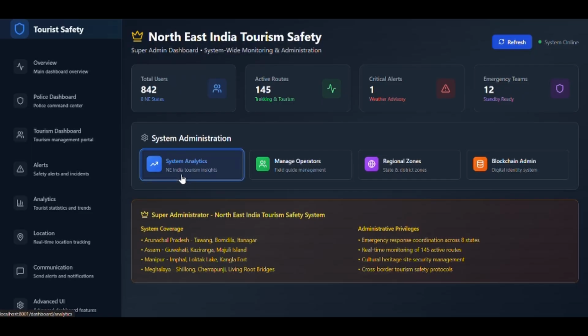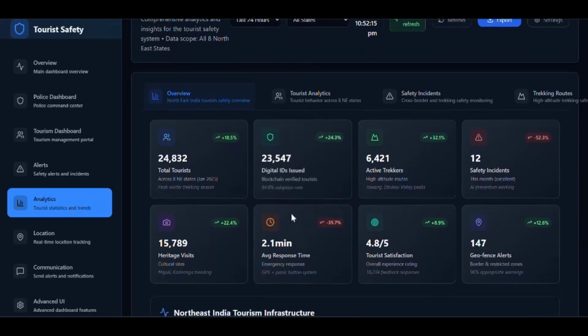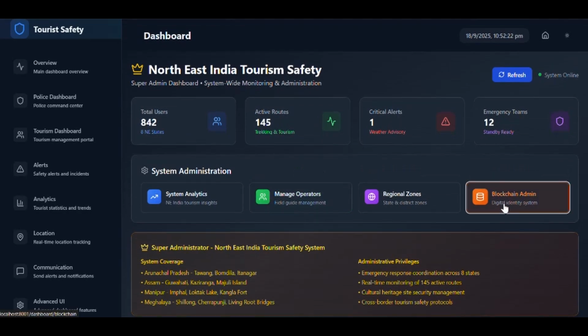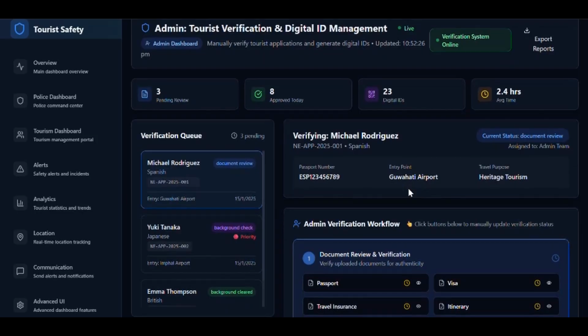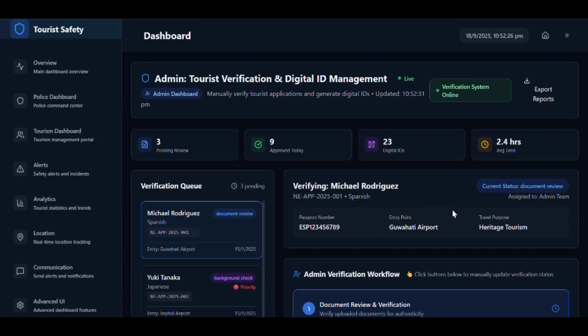Here we can see system analytics, the analytics dashboard, which is powered by ML at the back end. Next, we can also see that the admin can access the blockchain data where we are storing all the digital IDs that have been generated and all the data related to the chain. Also, we have enforced that IPFS is used for all the information storage, for example, Aadhaar and so on. Whatever important documents we are storing are blockchain verified and immutable, and the system is decentralized and highly secure.